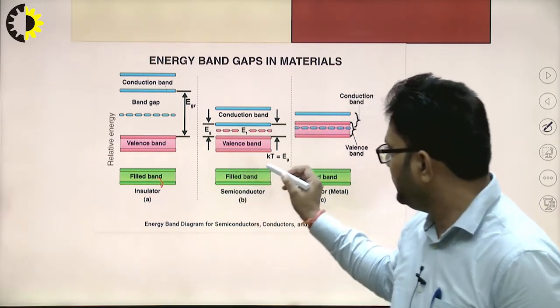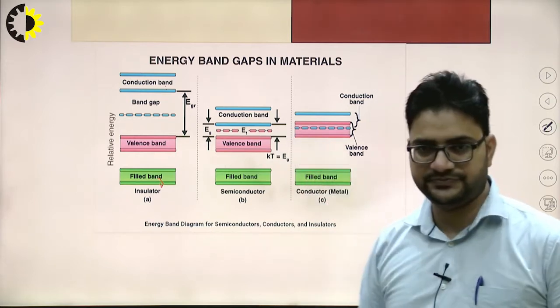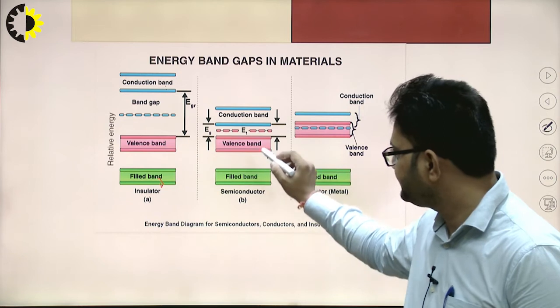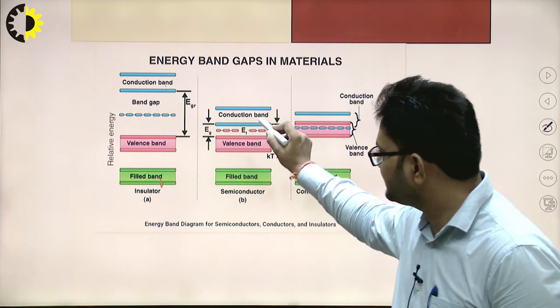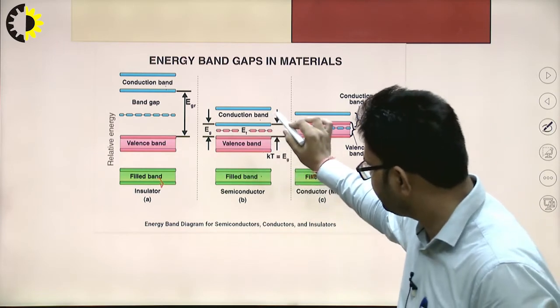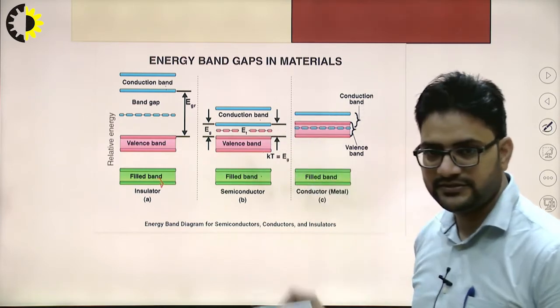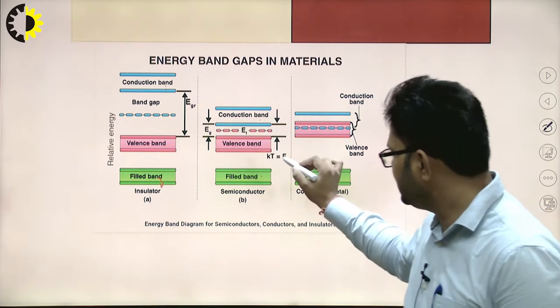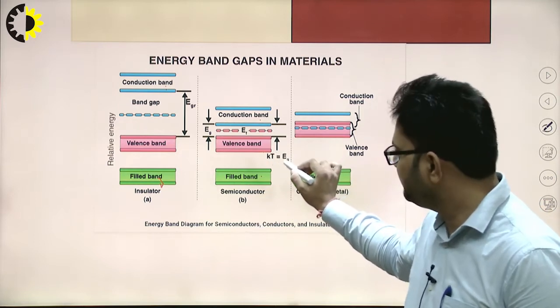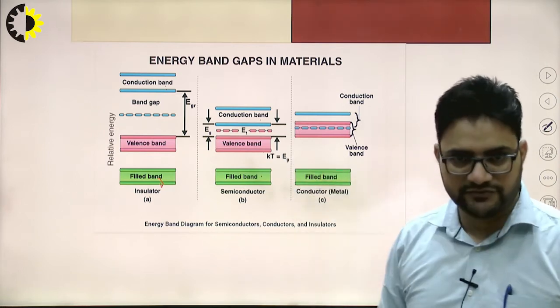Next, if I talk about the semiconductors, for the case of semiconductors, this one is our conduction band and this one is our valence band. There is one small energy gap, denoted by Eg, the forbidden energy gap.